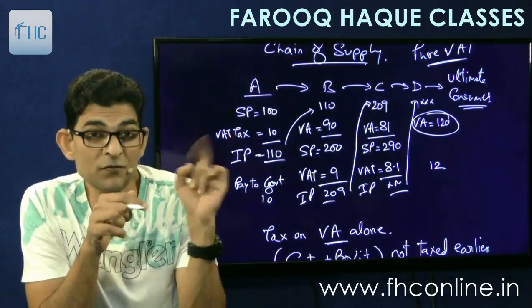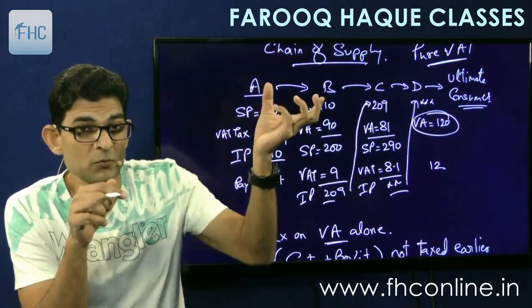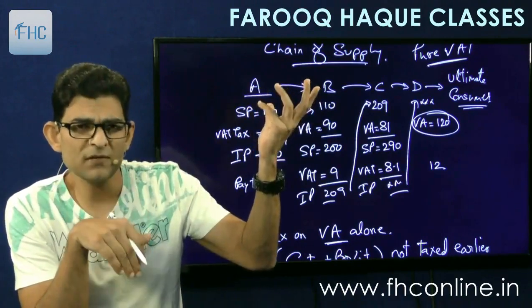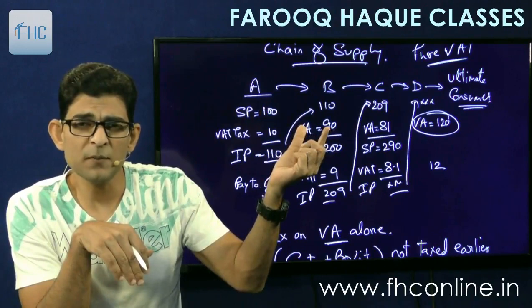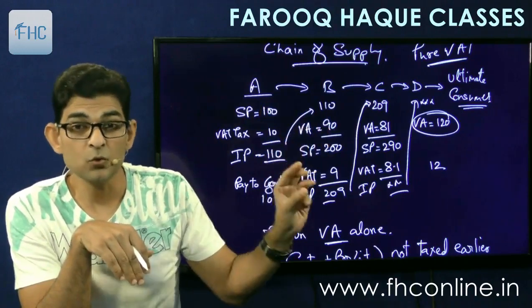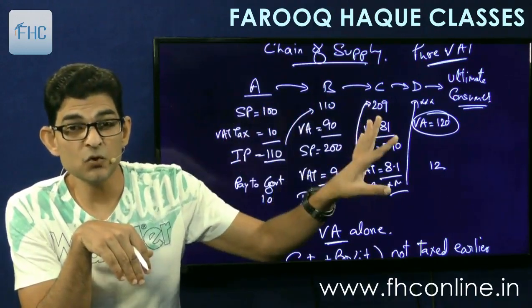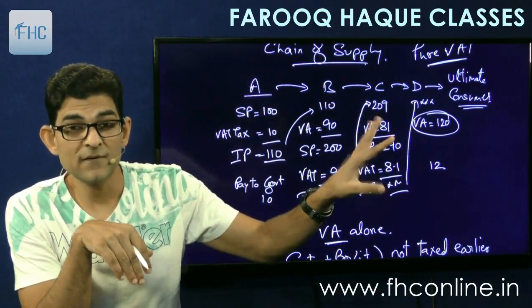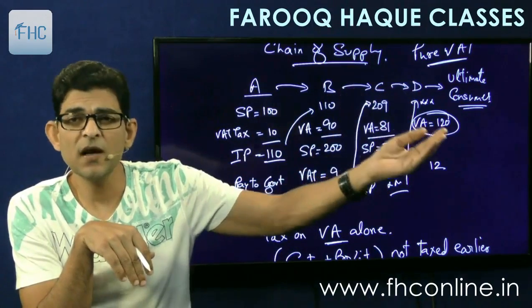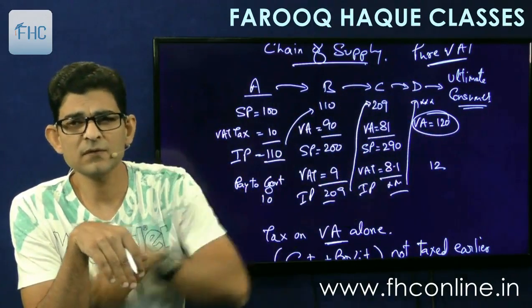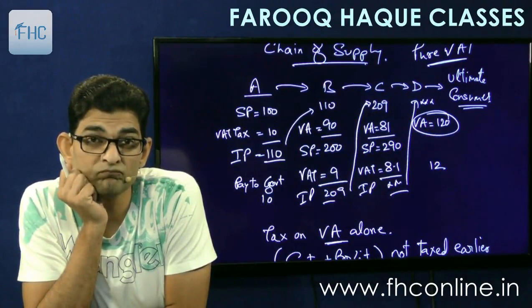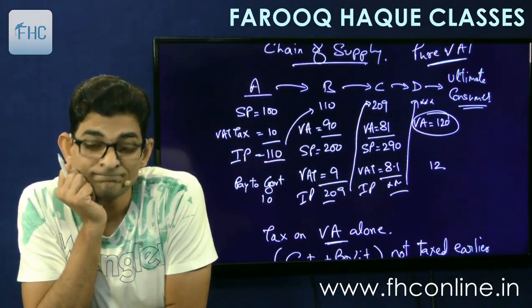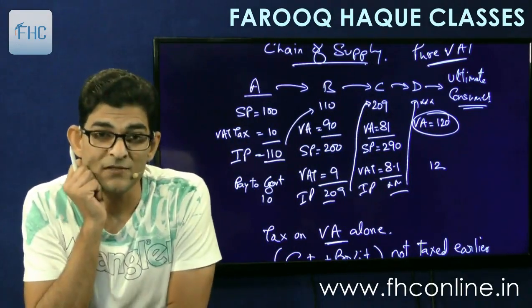There will be no matching of invoices. His invoice comes to me, right? But I am not concerned with whether he has paid tax or not. I will say that, look, the law says that I have to pay tax on my value addition, and I am going to do that. Suppose C ignores, doesn't pay tax again, and D has to pay tax. D says, I will pay tax on my value addition. My value addition is 120. I will pay tax just on that. I am not bothered about the earlier people in the chain. So there will be rampant tax evasion.